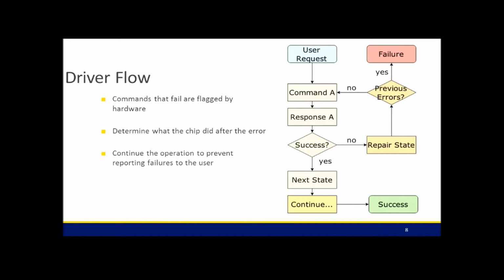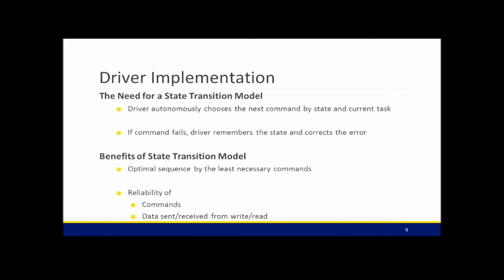In order to do this, we need to have a model for the eMMC chip in software. This model is achieved with the state transition model. What this allows us to do is to facilitate the issues that occur from the eMMC device. What we do right now is we autonomously will send the next command in the sequence to achieve whatever the user's request is. So say we're doing initialization, we would want to issue commands A, B, C, and D in the order that completes the initialization or the user's request.